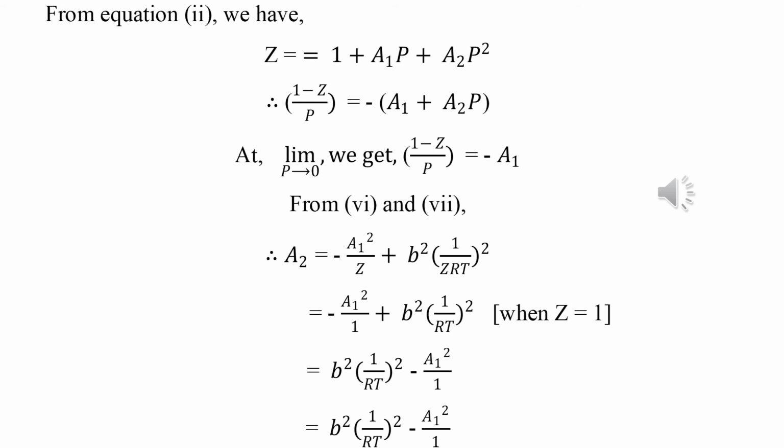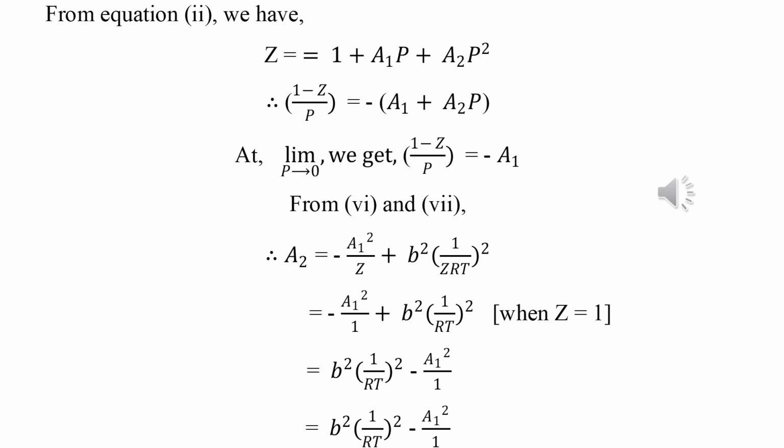a1. And you go back from equation 7, we get a2 equal to minus a1 by z into 1 minus z by p plus b square into 1 by zrt whole square, that is here 1 minus z by p. We also see this value is equal to minus a1, that is we get a1 into minus a1 by z, that is we will convert it to minus a1 whole square, that is minus a1 square by z plus b square by 1 by zrt whole square.